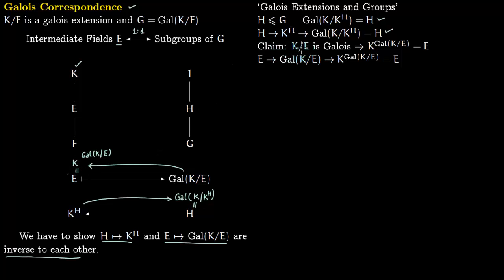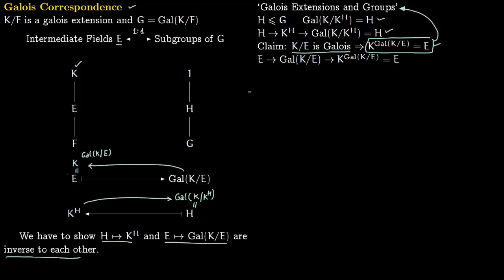Our claim is that K over E is Galois. If K over E is Galois, this would imply that K to the Galois group of K over E is E. Again, this part of the result was discussed in this lecture. So K and K would cancel out, and the only thing you have is E.